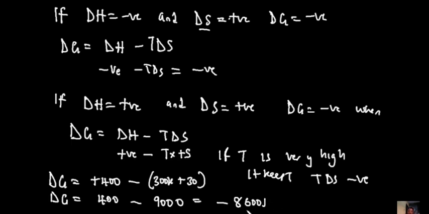So you have that the change in Gibbs free energy is still negative. What enabled this particular change in Gibbs free energy to be negative is because we had a high temperature, or a temperature that is high enough to counteract the positive enthalpy change. So remember, we want to always have a negative value. For us to have a negative value, when the enthalpy change is positive and the entropy change is positive, it means that the temperature has to be very high. So that's that basically for this. So we go to the next scenario.